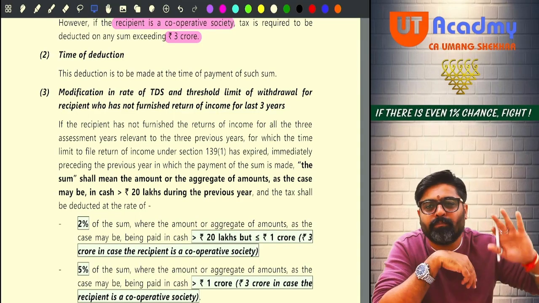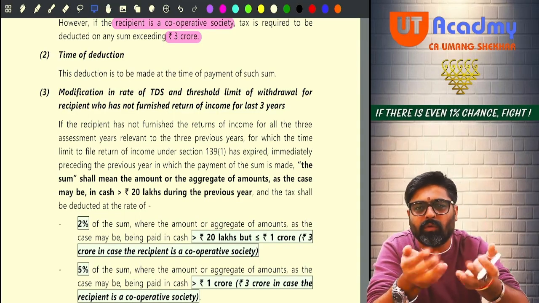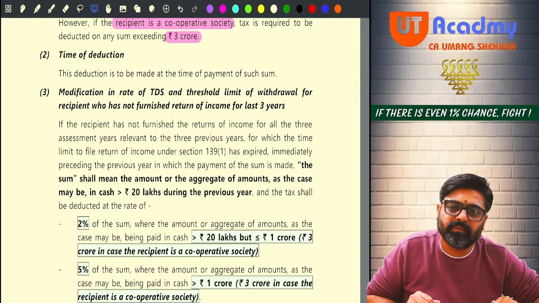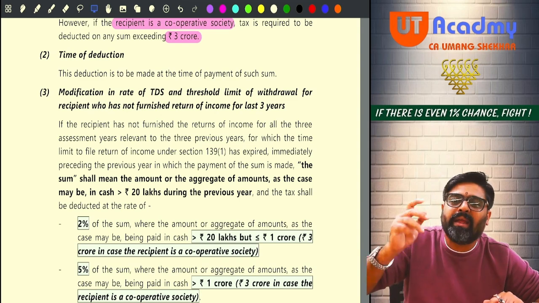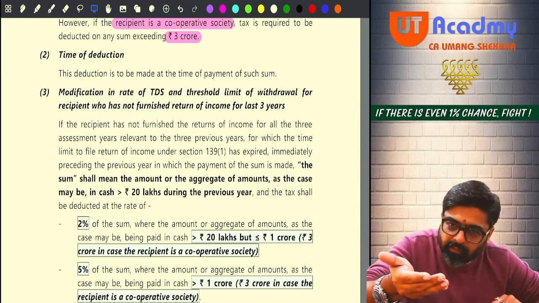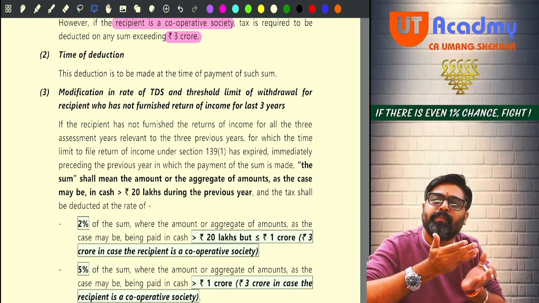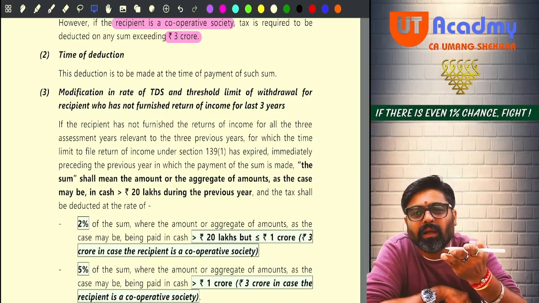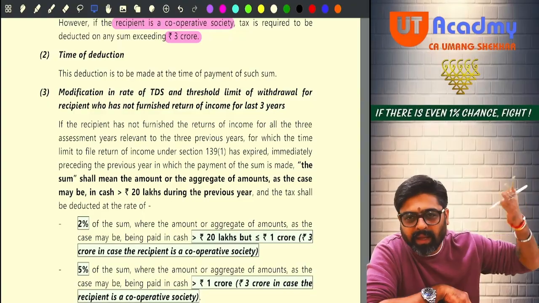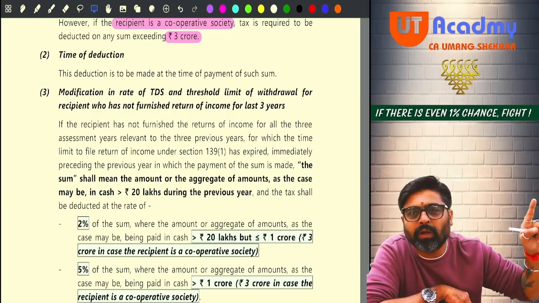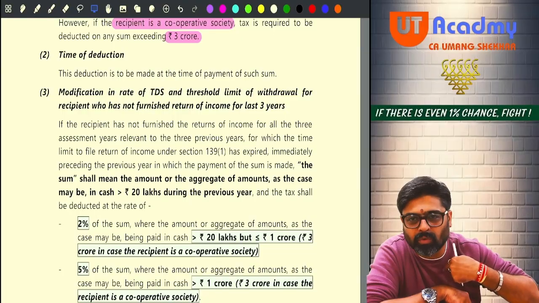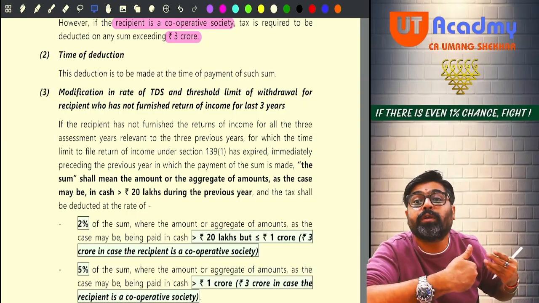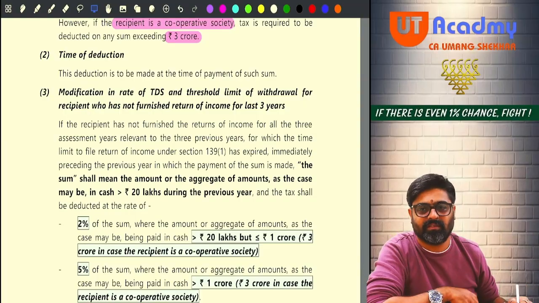If you want to make some payments to someone, only then you want this cash in your hand. Otherwise, what will you do with this much amount of cash? The logic behind this section I am telling you. See, if you are withdrawing this much amount from your bank, it means you are going to pay this to someone. And don't you think the person to whom you pay in cash is never going to come and show this amount to us as his income? No. So you are motivating tax evasion.